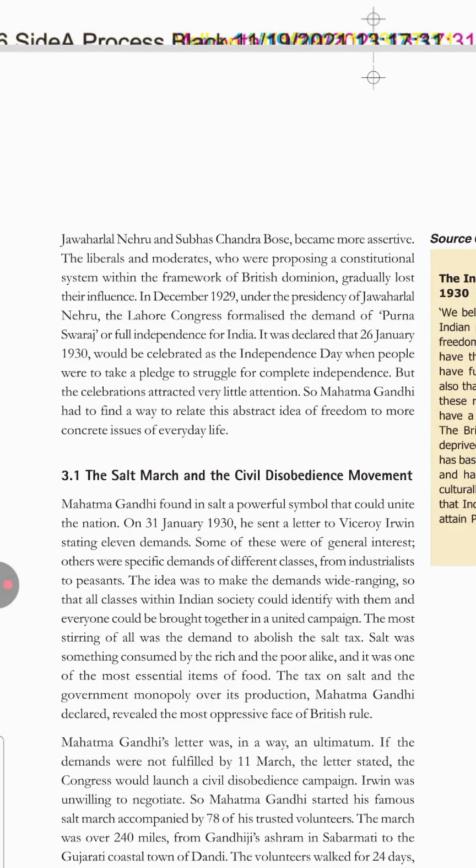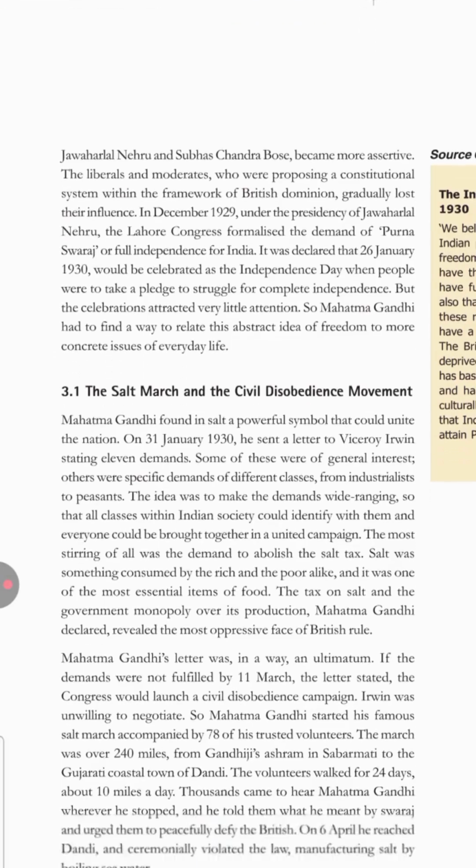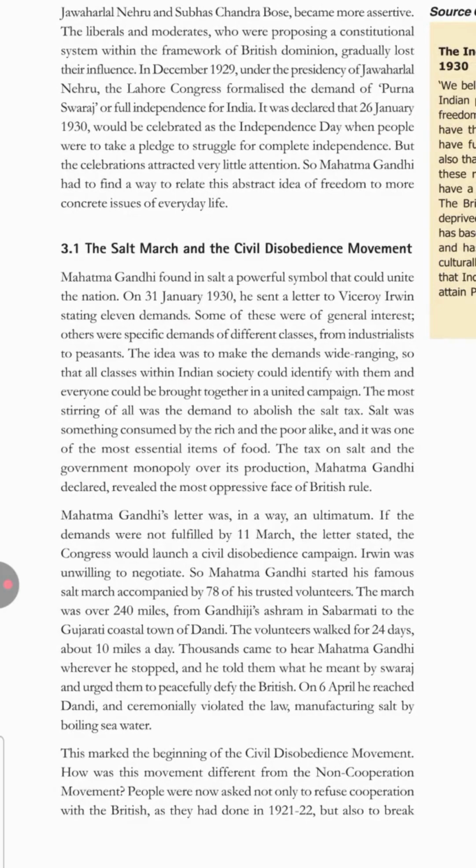Now, Lord Irwin did not take him seriously, so Gandhiji started the most famous Dandi March. So, how many followers did he have? 70 volunteers. They walked for 240 miles and for 24 days, 10 miles a day. And on 6th April, he reached Dandi. Now, this Dandi March, why is it important?